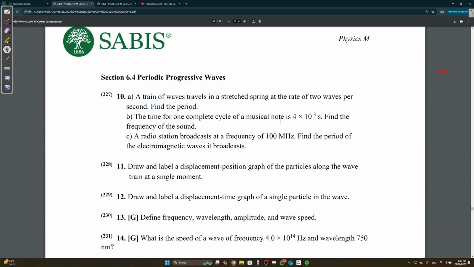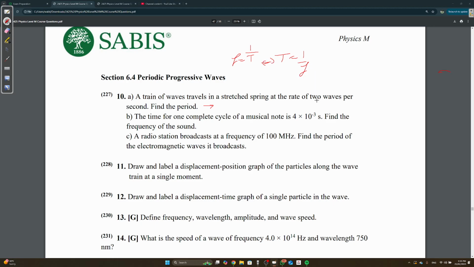A train of waves travels in a stretched spring at a rate of 2 waves per second. Find the period. Period, frequency, whatever. Remember, f is equal to 1 over T, right? So T is also equal to 1 over f, right?